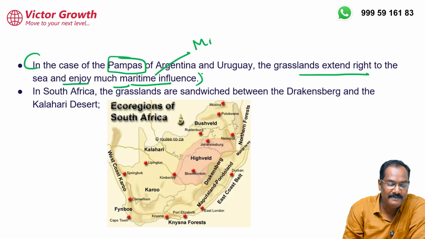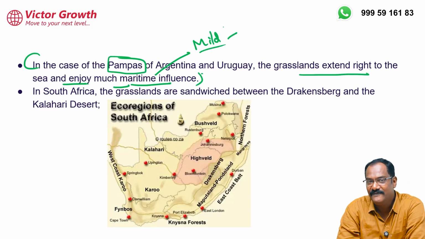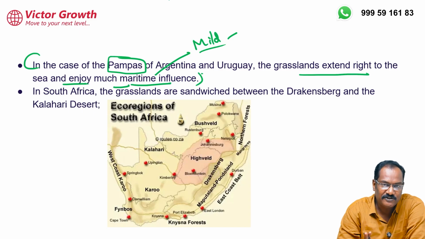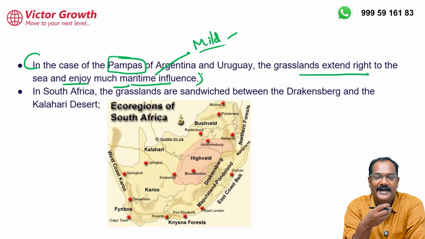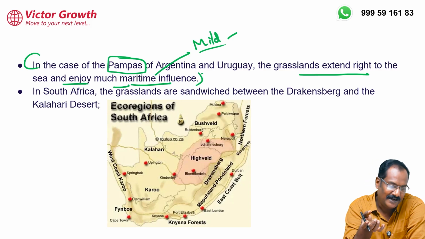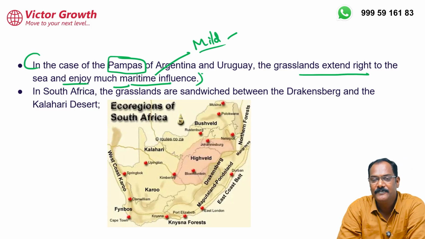Maritime influence gives a mild climate, not a mid climate, a mild climate. Summer is not very hot and winter is not very cold. So the annual range of temperature will be less, and the diurnal range of temperature will be very less. But when it goes to continentality in the northern hemisphere, the summer is very hot and we have an extreme climate there.